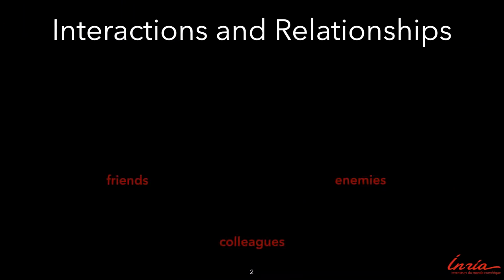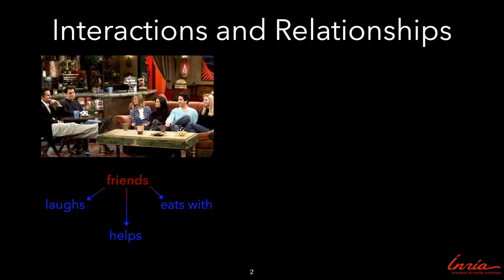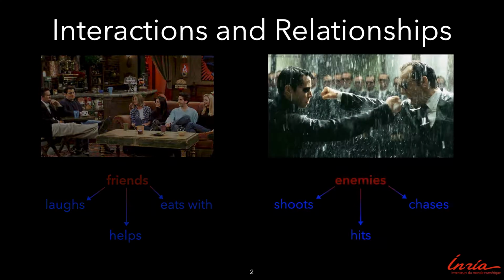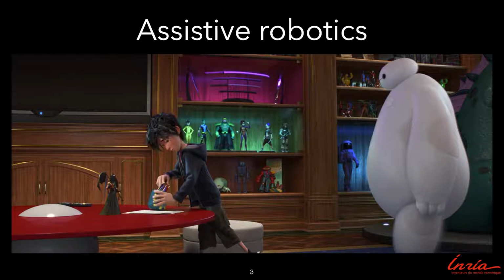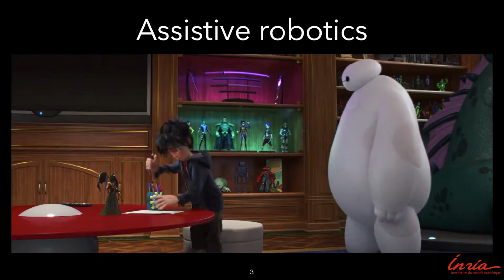Human relationships, such as friends, enemies, and colleagues, often consist of interactions. If you are friends, you spend time together in cafes, laughing at jokes, supporting each other, while enemies are likely to behave differently. Do you see the trend? Understanding human behavior is an important area with application to assistive robotics, social intelligence.